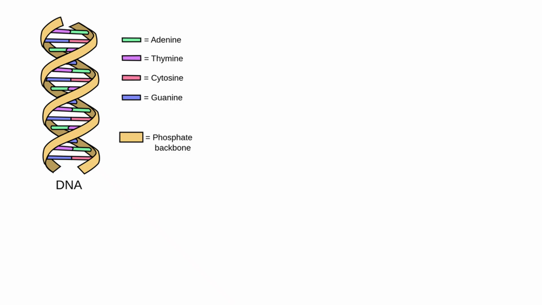Hello everyone. Imagine a world where your properties like your eye color, your height, your skin tone, and even your intelligence is recorded in the form of secret code in your body. So I am going to tell you about this secret code inside your body, which is known as DNA. I am Kinza from Pakistan and I am here to introduce the most sophisticated molecule present inside your body, which works as a code for your properties, stores them, and then transmits them to your offspring.